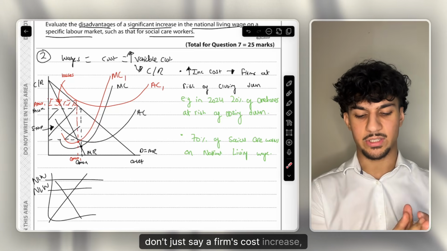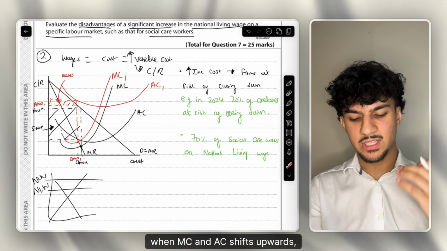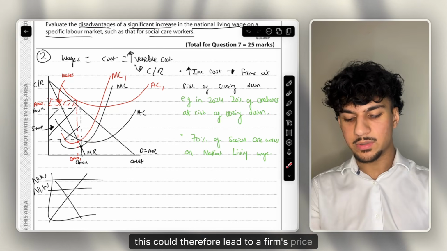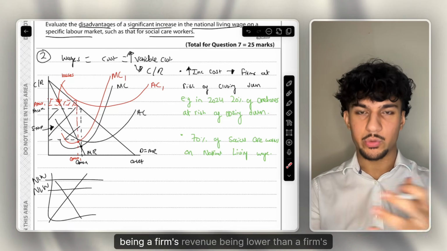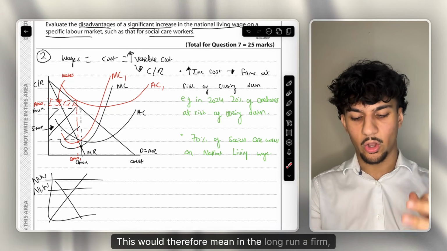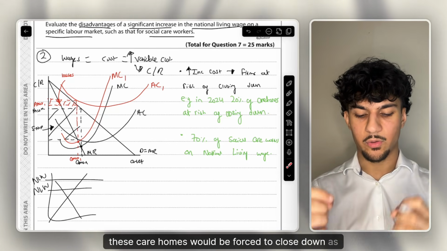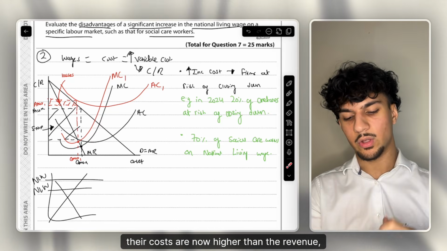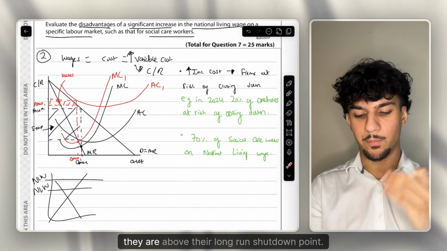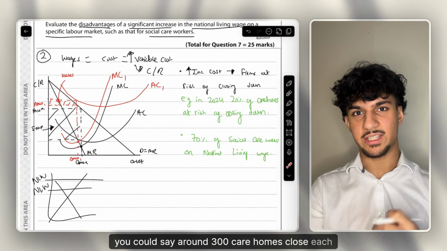Don't just say a firm's costs increase, say when a firm's costs increase, when MC and AC shift upwards, this could therefore lead to a firm's revenue being lower than a firm's cost. This would therefore mean in the long run these social care firms, these care homes, would be forced to close down as their costs are now higher than their revenue, therefore they cannot stay open, they are below their long run shutdown point. And to back that up, you could say around 300 care homes close each year.